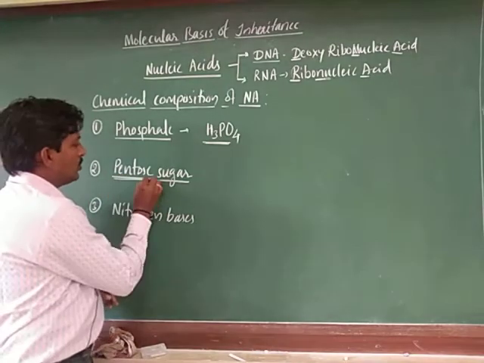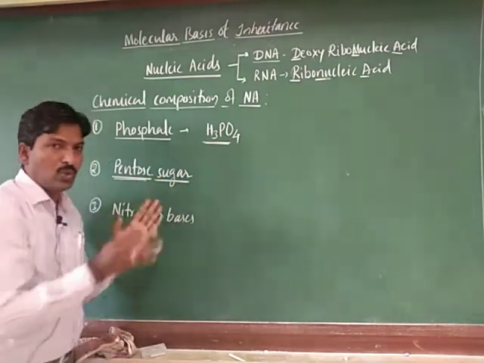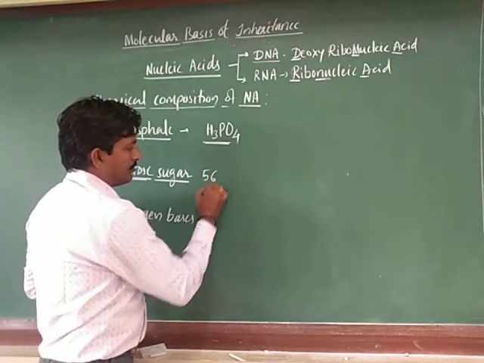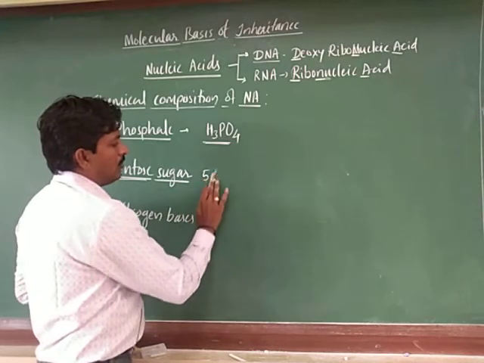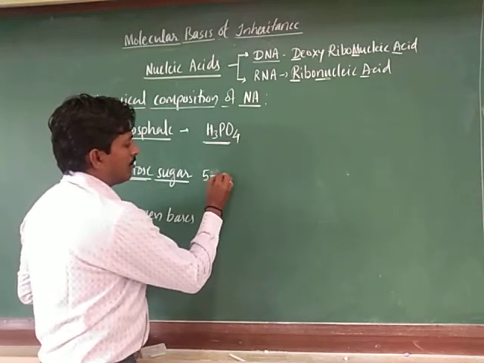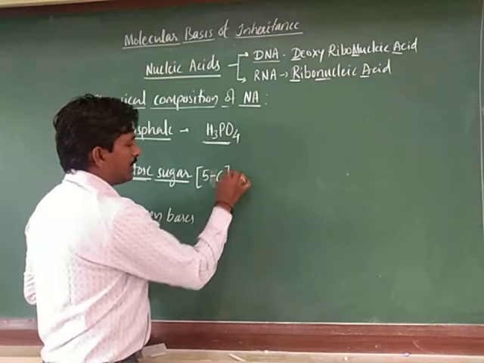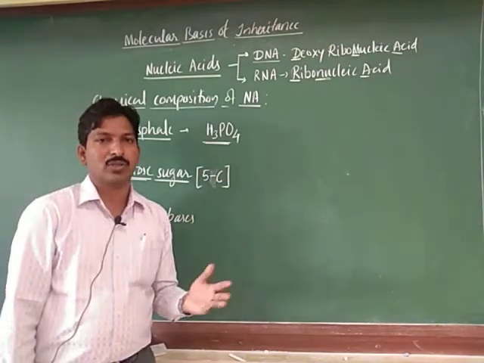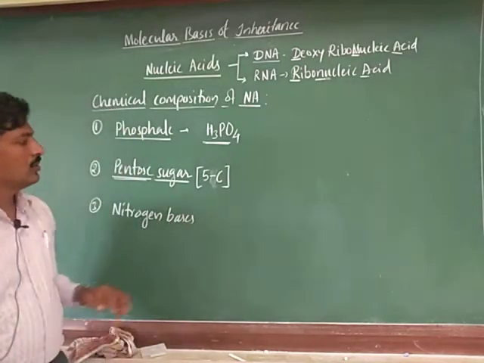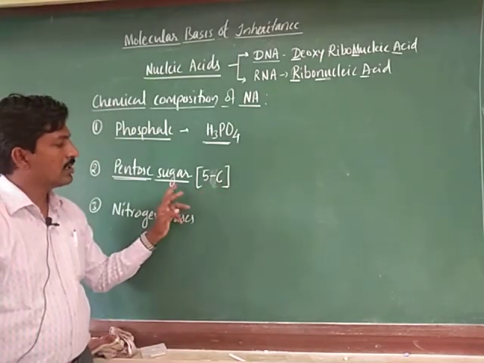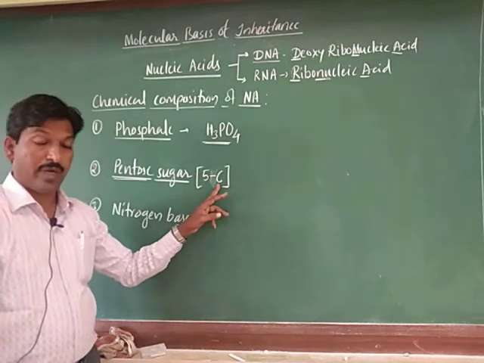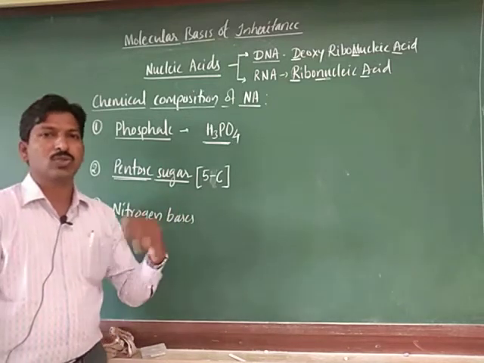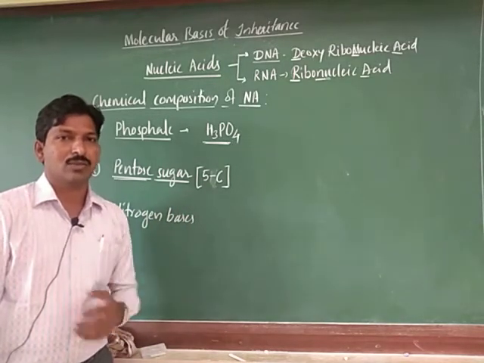Next one, pentose sugar. Why do we call it pentose? Pentose means the presence of 5 carbon atoms. So that's why we call it pentose sugar, because different types of sugars are there, like hexose, triose, tetrose. Here in this compound there are 5 carbon atoms. Hexose means 6 carbon atoms, like glucose.